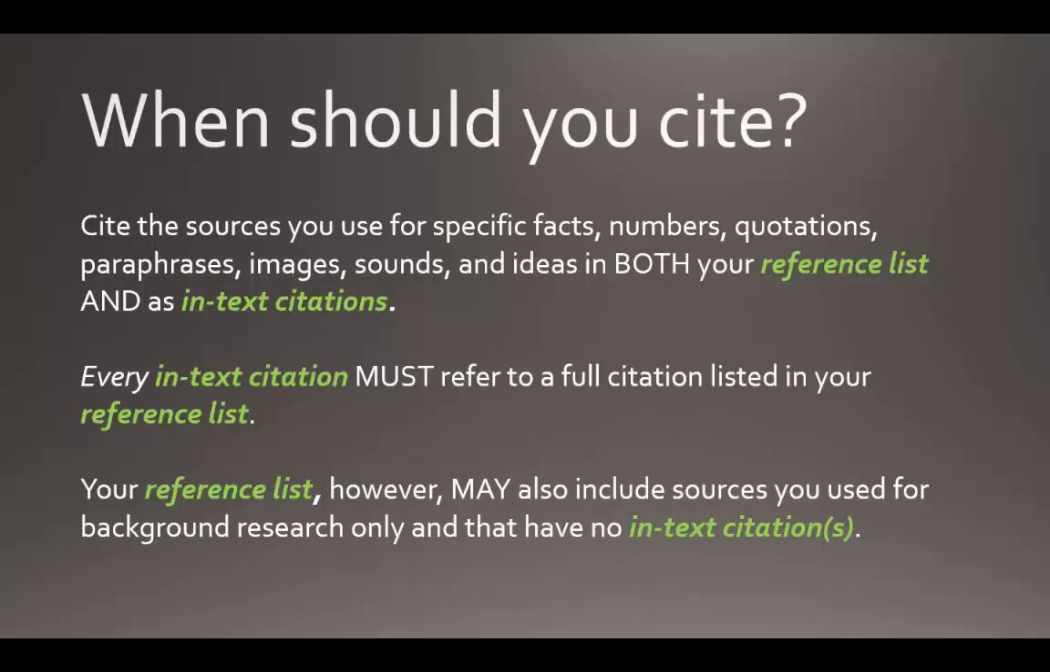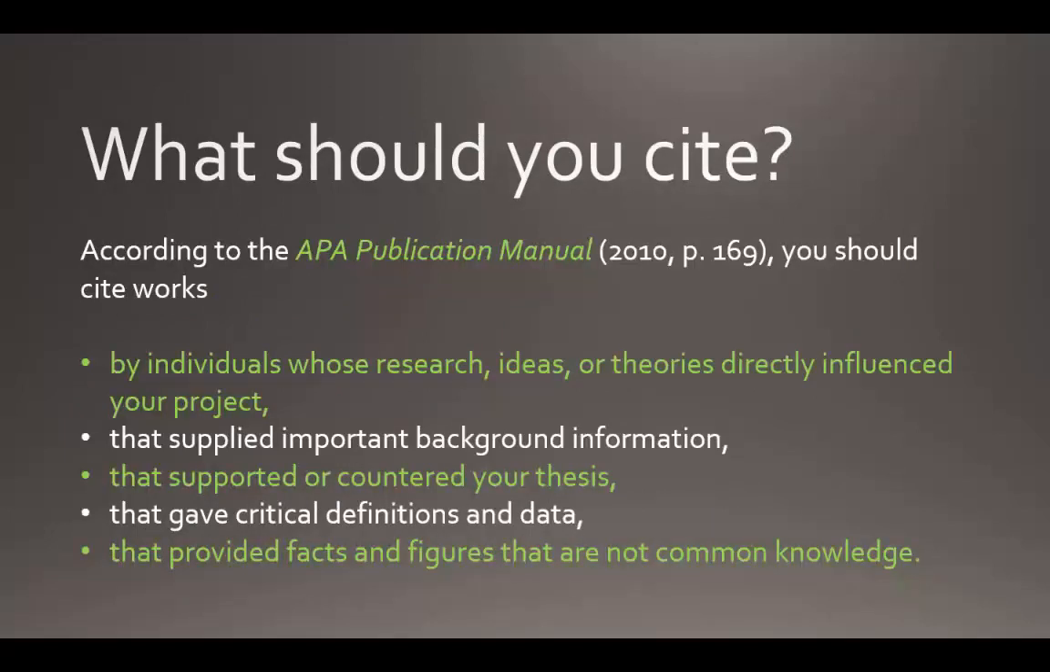When should you cite? You should cite the sources you use for specific facts, numbers, quotations, paraphrases, images, sounds, and ideas in both your reference list and as in-text citations. Every in-text citation must refer to a full citation listed in your reference list. Your reference list, however, may also include sources you used for background research only and that have no corresponding in-text citations. According to the APA manual, you should cite the following works.